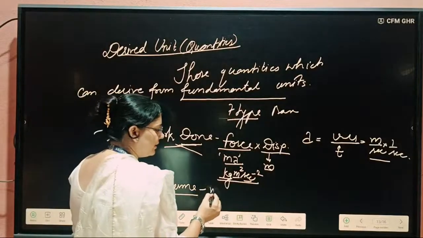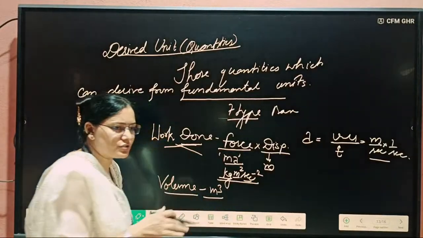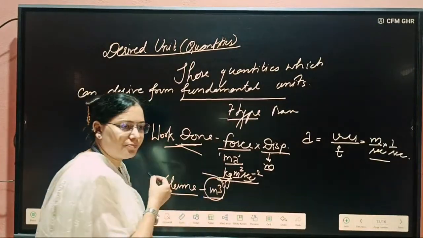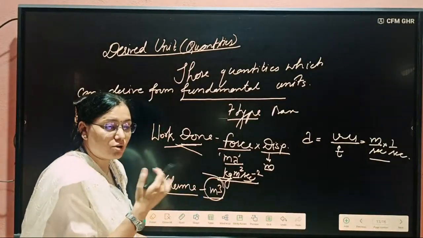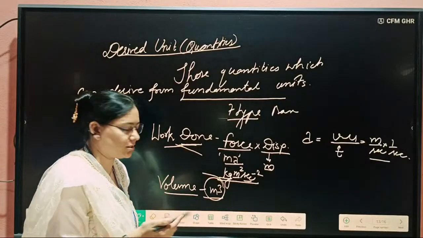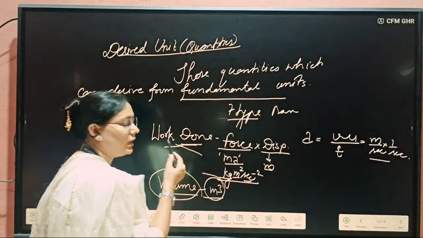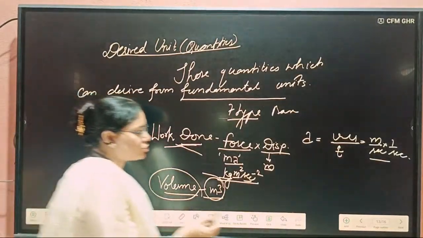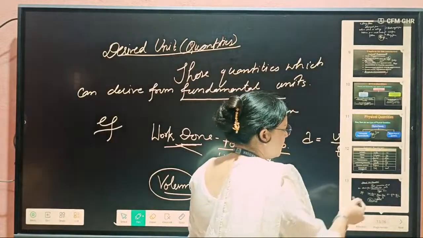The volume unit we write as meter cube. Yes or no? Volume is side into side into side. So here it will be meter cube, and meter cube is a combination, a multiple of three units of length. That's why volume will also be a derived unit. Clear to everyone? Okay. So that is the difference between these two terms.